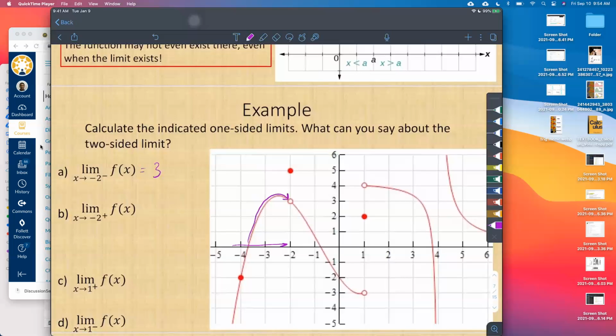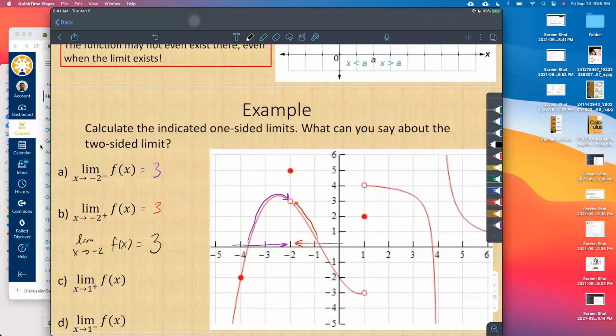What's the limit from the right side? Let me use a different color here. The limit from the right side, as we approach -2 from the right side, what function value is my function approaching? 3 again. Yeah, that's somewhat typical behavior of a function sometimes. So then we can say that the limit as x approaches -2, the double-sided limit, exists and is equal to 3. Okay? Because the first two exist, the third one must exist. The double-sided limit must exist and must be the same value, 3.